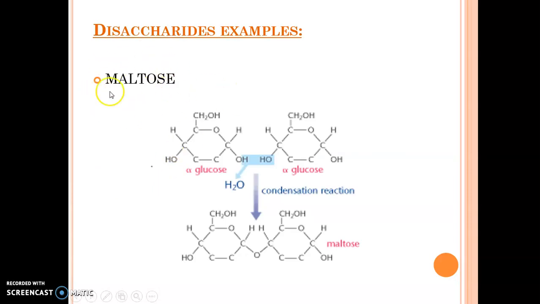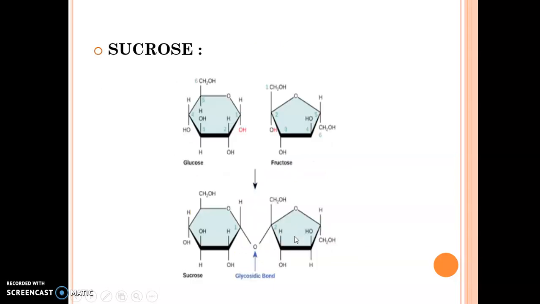Now see, maltose, the malt sugar, is formed when two molecules of glucose are joined via glycosidic linkage by the loss of water. So OH is gone from here, H is gone from here, water is lost, a condensation reaction occurs, and we have a linkage here which is known as the glycosidic linkage. This structure is known as a disaccharide sugar. If we eat maltose, in our body it will break down into one glucose and one glucose.